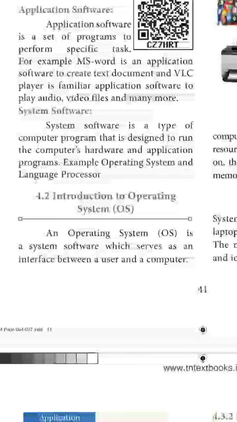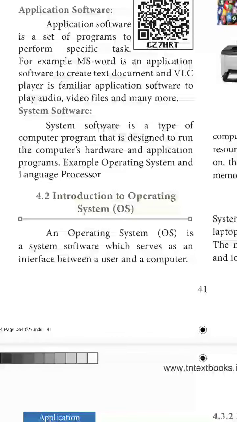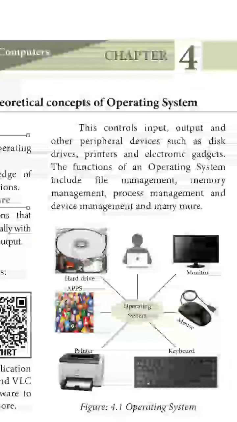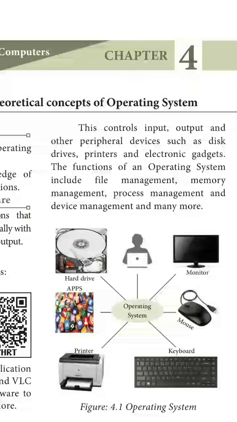Next is the introduction to operating system. An operating system is a system software which serves as an interface between the user and the computer hardware, including the control unit, output unit, and other peripheral devices such as disk drives, printers, and electronic gadgets. The functions of an operating system include file management, memory management, process management, device management, and many more.